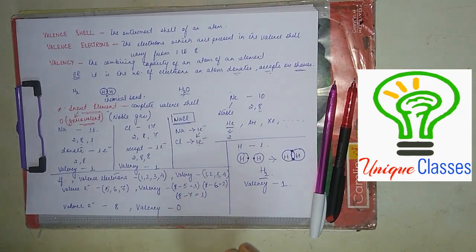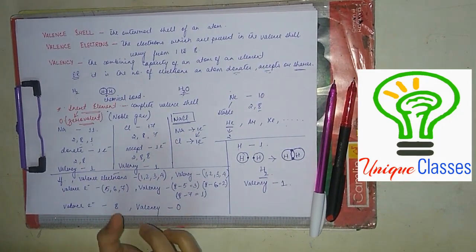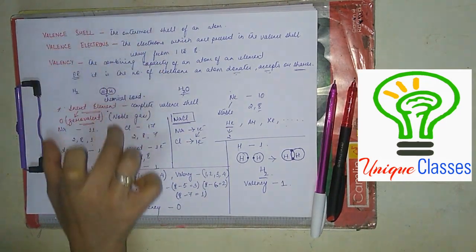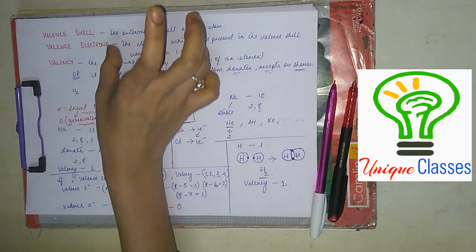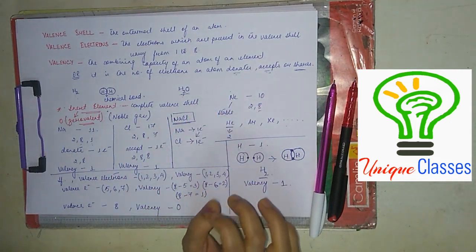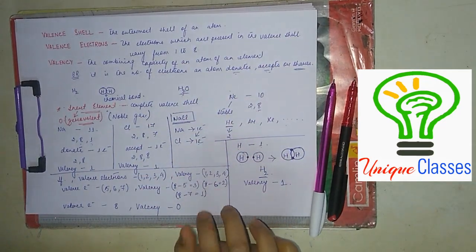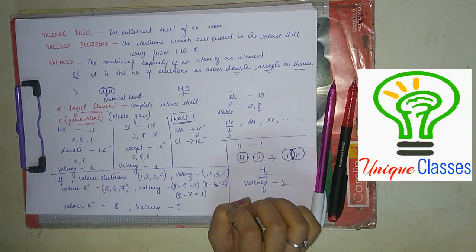Okay, so I want you students to do one thing, that is, write down the atomic numbers serially, that is from 1 to 20. Write down the atomic numbers, and along with that write down its electronic configuration, and make another column and find out the valencies of the different elements. Clear? I hope this will help you to understand valency even better.